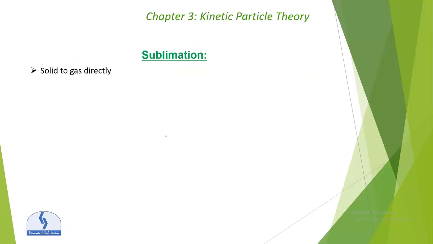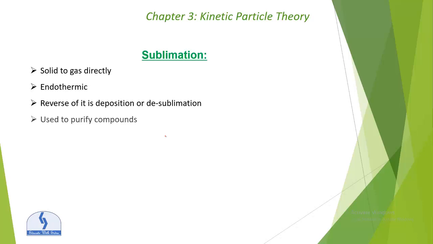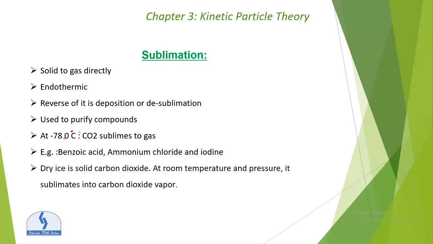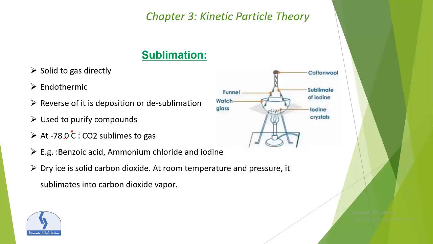Next topic is sublimation. Sublimation is basically converting solid to gas directly without going into the liquid stage. It is an endothermic process, and the reverse of sublimation is deposition, or we can say desublimation. It is used to purify compounds. At minus 78 degrees centigrade, carbon dioxide sublimes to gas. Another examples are benzoic acid, ammonium chloride, and iodine. These are examples of sublimation. Dry ice is solid carbon dioxide, which at room temperature and pressure sublimes into carbon dioxide vapor. So these are all examples of sublimation.